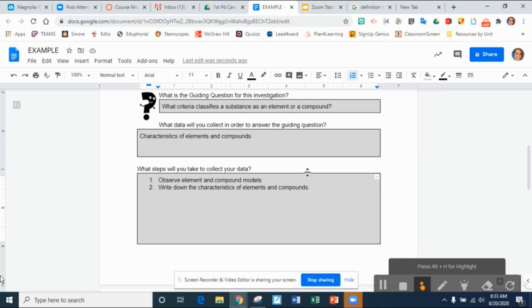Don't worry about the one from yesterday, the draft one. If you have not submitted that one, don't worry about it. I know we had a lot of issues yesterday with technology. So all I'm looking for is your final investigation plan to be submitted, not your draft. This is one of two activities you have for today. The second activity that you have for today is to